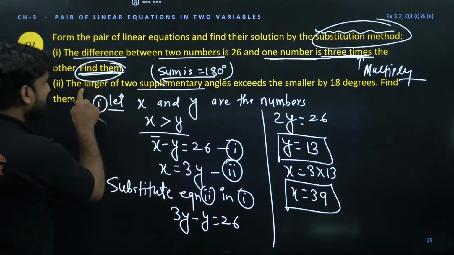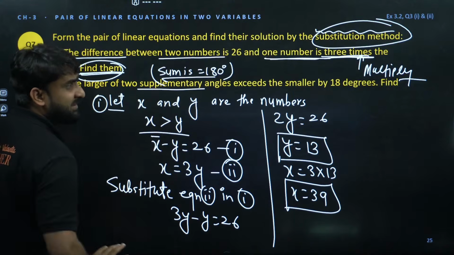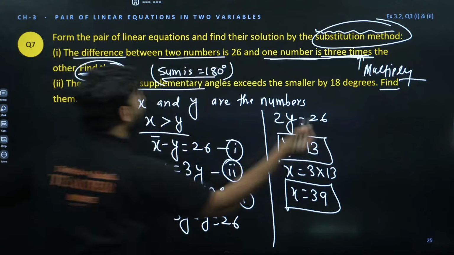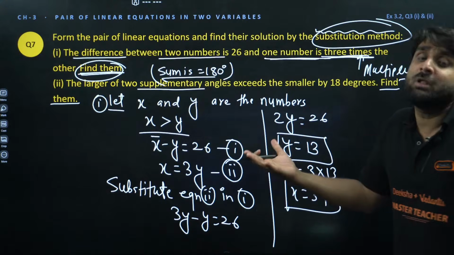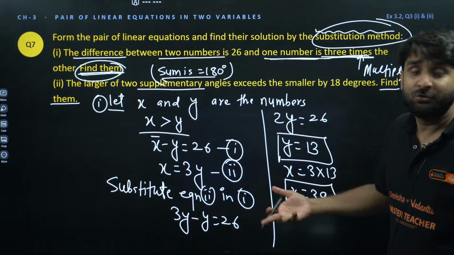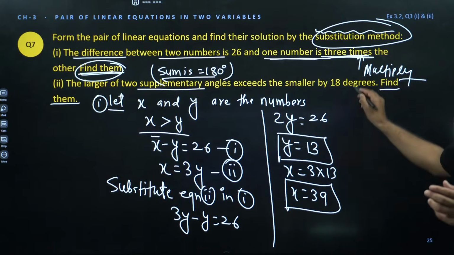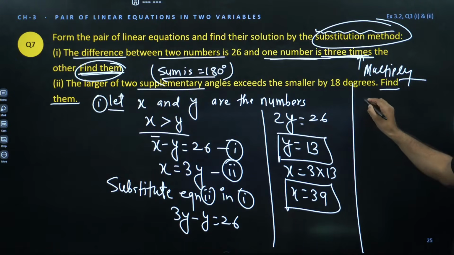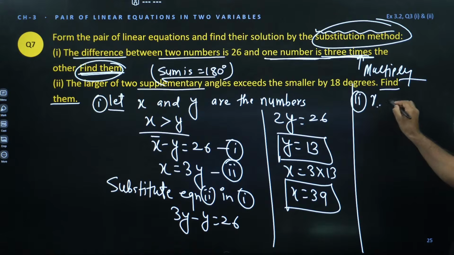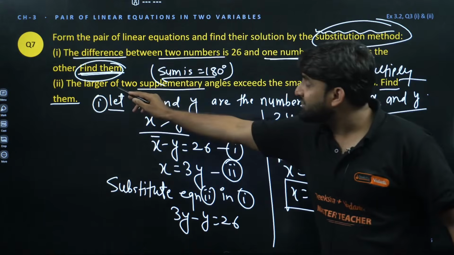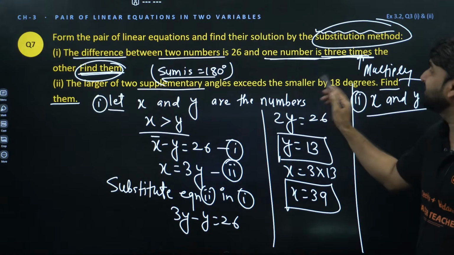Now, here this information is given and the last line is find them. Find them. It means that we don't know the angle. So let's assume both the angles. One is x, another is y. Now, the larger of two supplementary angle exceeds the smaller by.